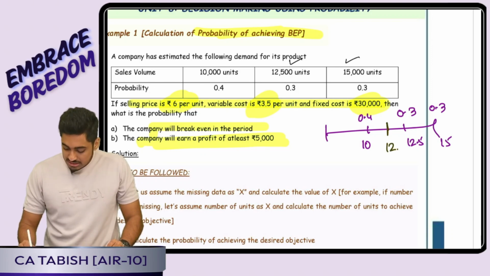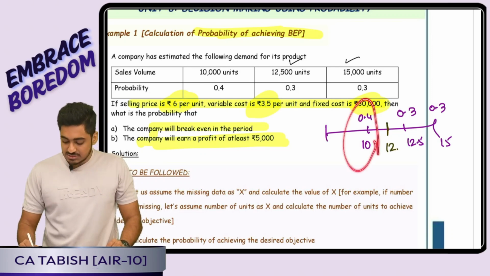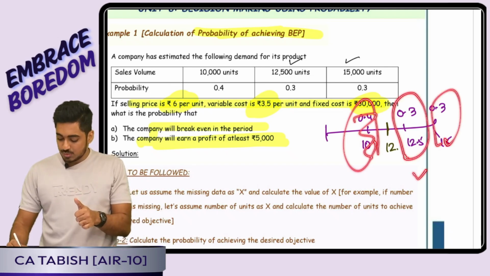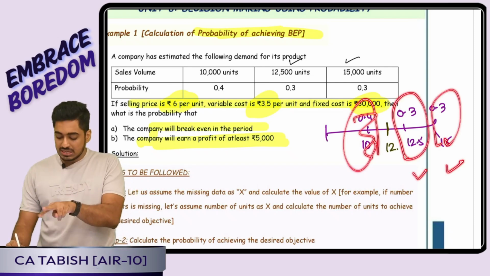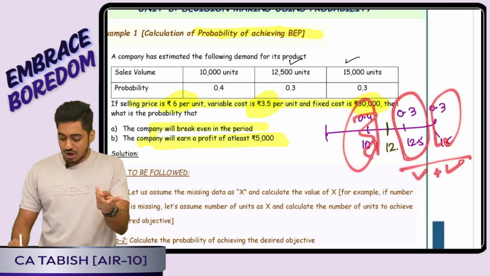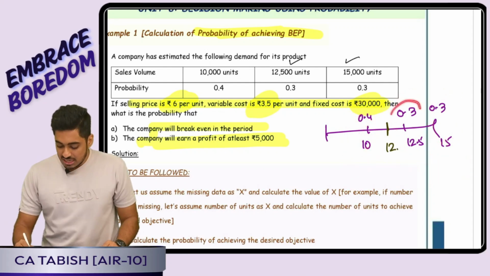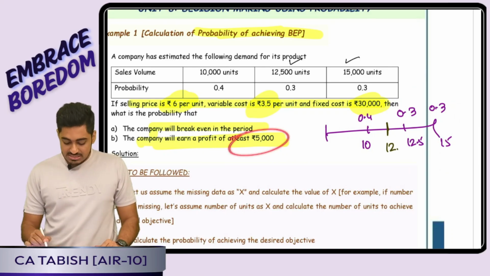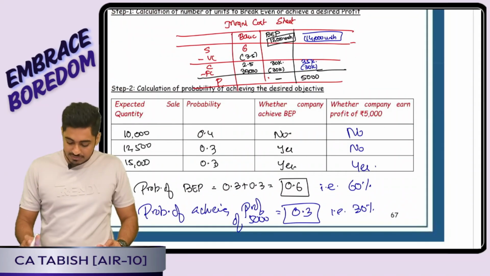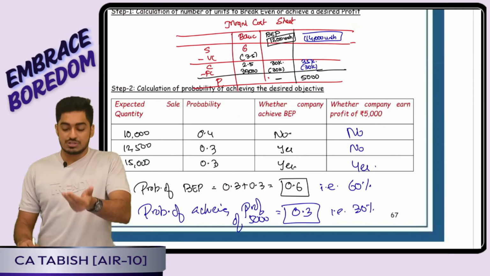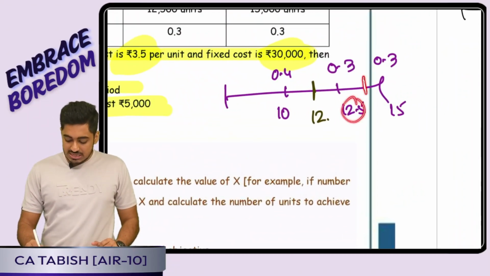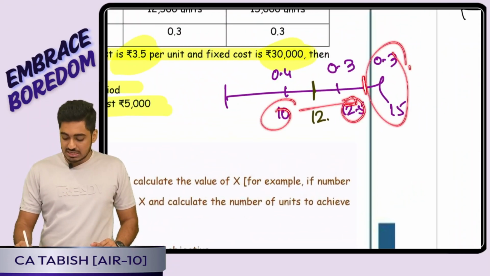In order to reach BEP, I should be selling 12,000 units. In this case, will I reach BEP? No. In this case? Yes. In this case also? Yes. That means I want either 12,500 units or 15,000 units. It is 0.3 plus 0.3, which is 0.6. Same is the case for achieving a profit of 5,000 rupees. I will see how many units to be sold: 14,000. So here and here I will not achieve it, only in this last case I will be achieving.